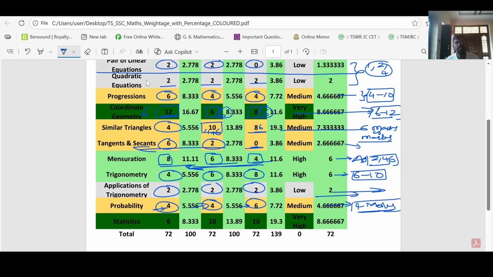And statistics, easiest chapter and high scoring chapter. In 2025 6 marks, 2024 10 marks, 2023 10 marks. On an average you are going to get 6 to 10 marks from this chapter.